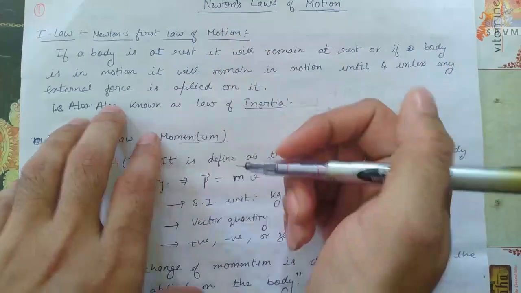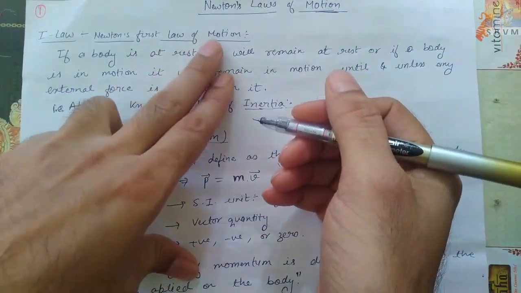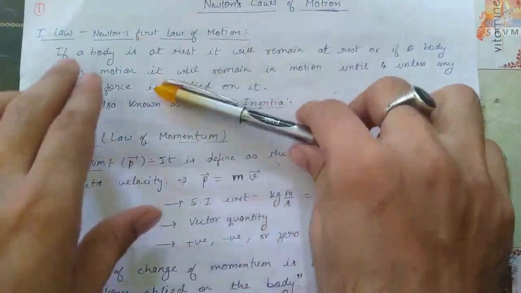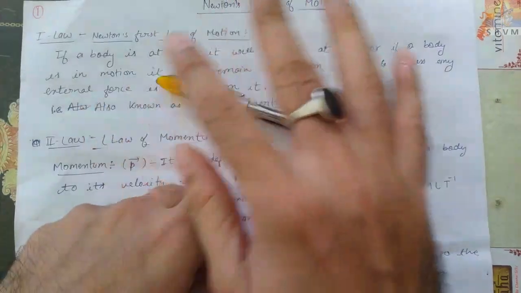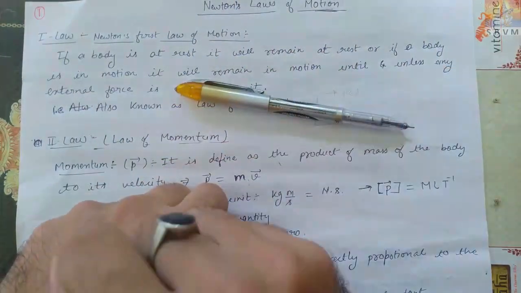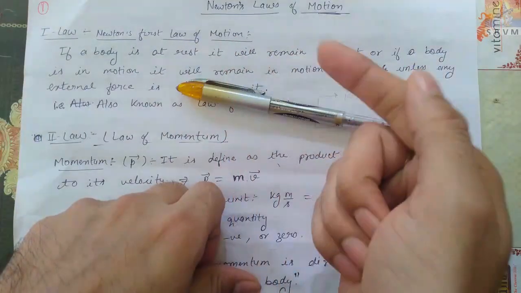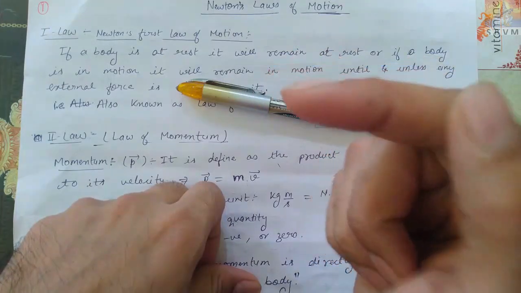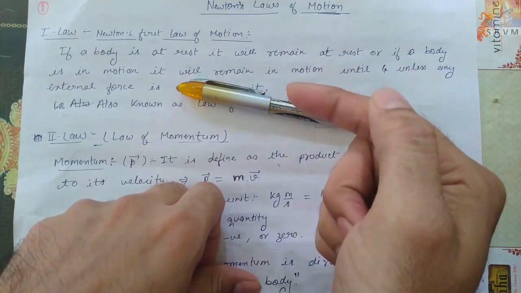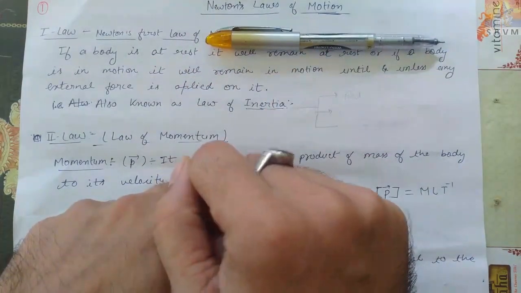तो चलिए, न्यूटन का पहला नियम, first law of motion. Newton's first law of motion. Newton was basically a very good observer. You know, he observed things very nicely. For example, this pen. This pen is at rest. After 1 minute, it will be at rest. After 1 hour, it will be at rest. After 1 year, also it will be at rest. Now, it's moving.